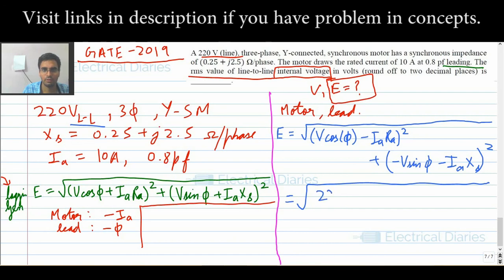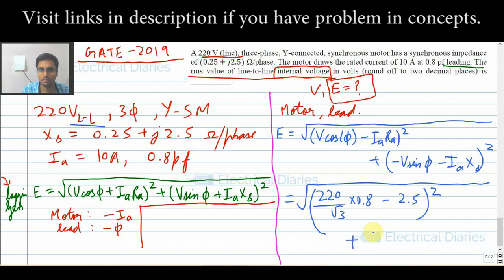So V will be 220 by root 3, into cos phi, that is 0.8, minus IA which is 10, into RA which is 0.25. So 10 into 0.25 comes out to be 2.5. This will be your first term.